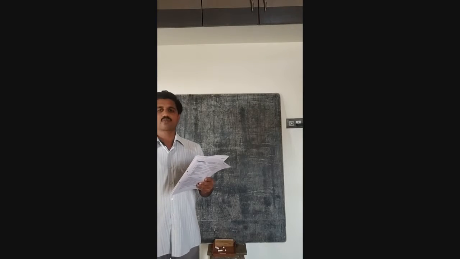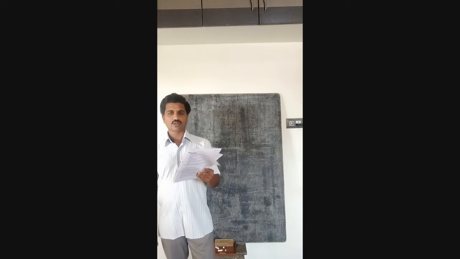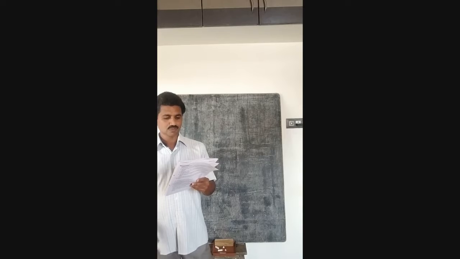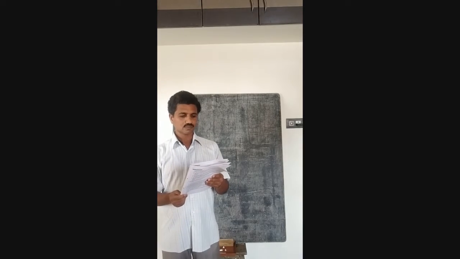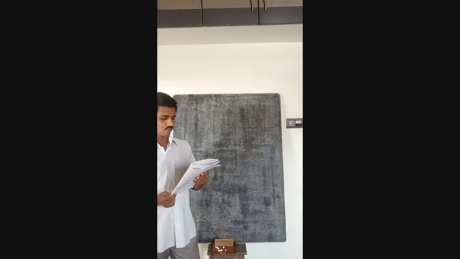The firm is having income from three heads, that is income from profession, capital gain, then interest, income from other sources. In the problem, the partners are paid salary of rupees 1,20,000. Both are working partners in this problem.